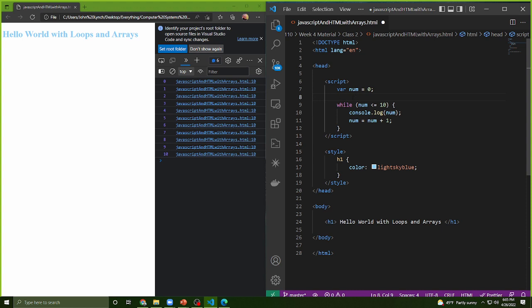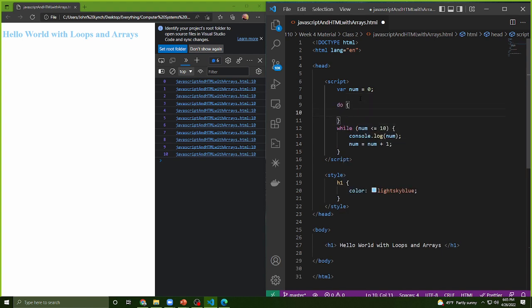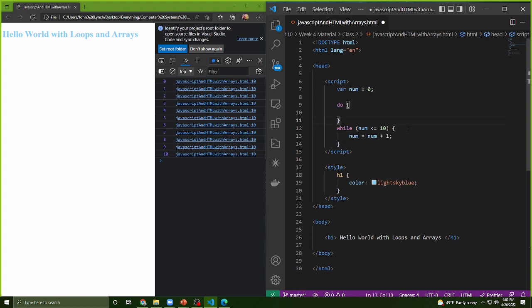So another thing that we could do though is if we want to make sure that my condition is executed at least one time to make sure that it happens, you could do something called a do while. A do while is something that ensures that this guy will notice here that when I have my, oops, let's see here.